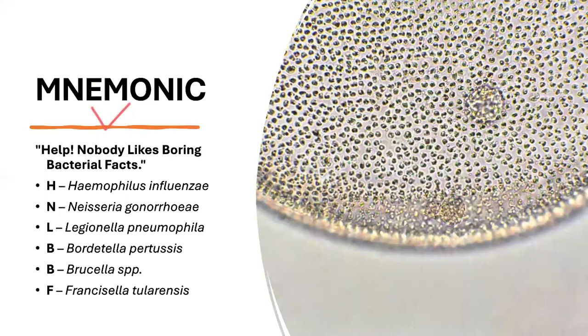So we can remember them with the mnemonic: Help Nobody Likes Boring Bacterial Facts. H for Haemophilus influenzae, N for Neisseria gonorrhoeae, L for Legionella pneumophila, B for Bordetella pertussis, B for Brucella, and F for Francisella tularensis. So this is the mnemonic for remembering the fastidious bacteria.